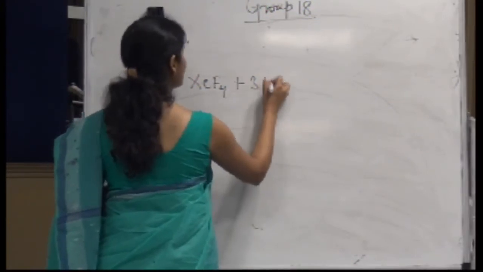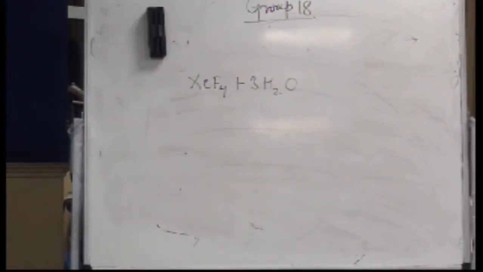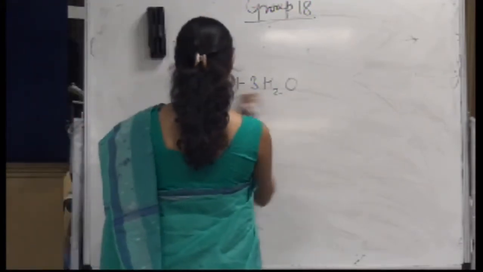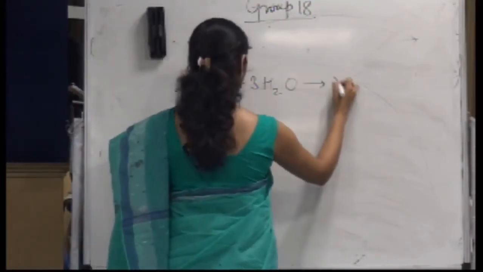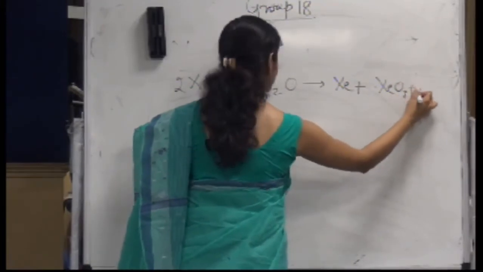They can easily be hydrolyzed. What is the hydrolysis reaction? When anything reacts with water, if the water gets broken into hydroxyl and proton, it is called a hydrolysis reaction. What would be the hydrolysis reaction for this? It will form xenon plus XeO3 plus F2 plus 6HF.